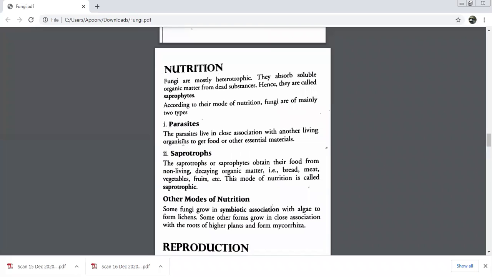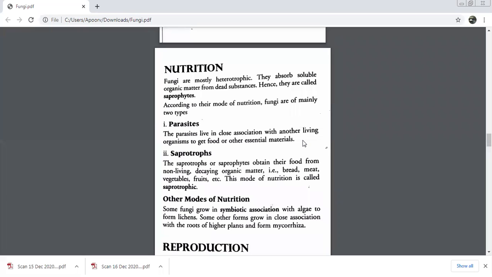However, we have another category of nutrition mode, that is parasitism. They live in association with another living organism and they get the food or essential nutrients. So can we have it very quickly? What are the two very common modes of nutrition in fungi? Saprotrophs and parasites. These are common terms. You already know the meaning.